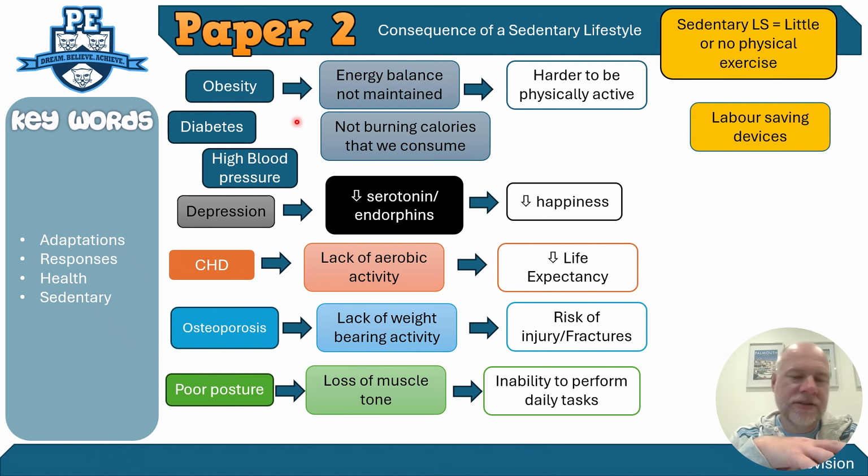So it's energy balance. If you don't maintain an energy balance and you have a positive energy balance, it means you are going to put on body fat, and then physical activity will be harder to do, and you will struggle to actually start doing physical activity because you will find it hard. And that leads to things like diabetes and high blood pressure as well.